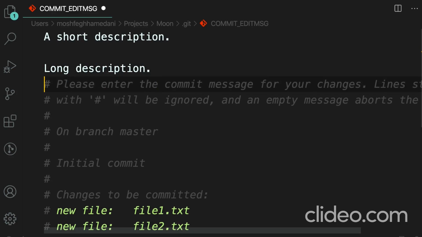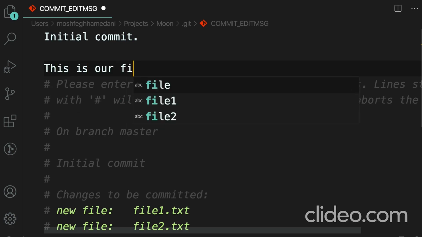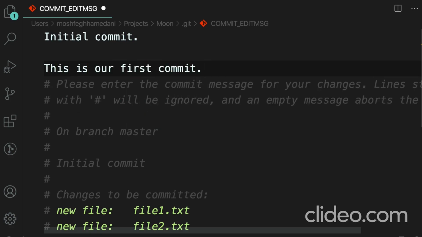Now, these lines that start with a pound sign are comments. They're going to get ignored. So we type whatever we want here. In this case, I'm going to say initial commit. And this is our first commit. Of course, this is repetitive. We don't want to have commit messages like this. But for this demo, I'm going to go with this message.